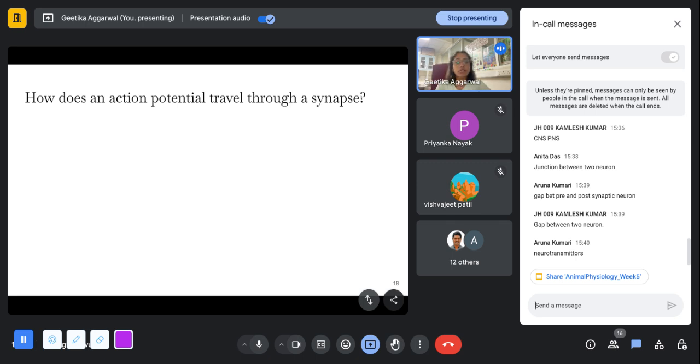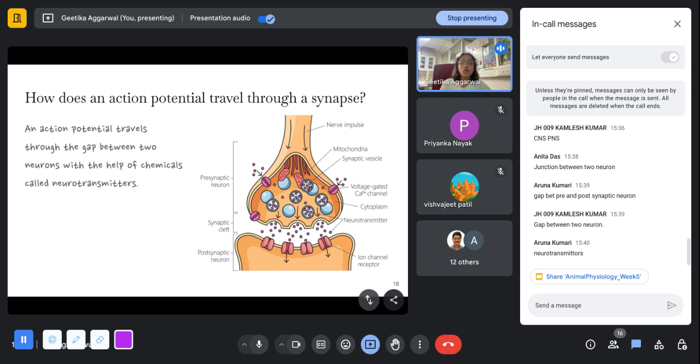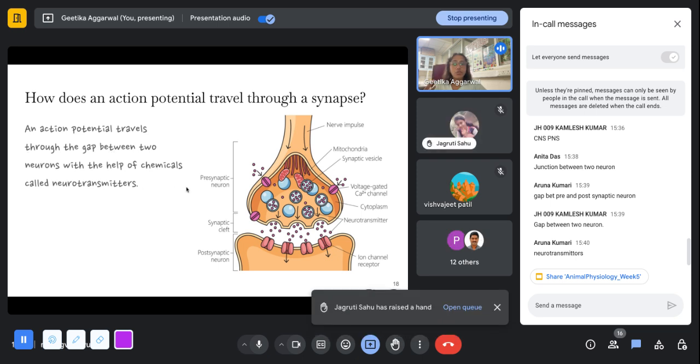So basically, what happens at the synapse is that chemistry comes into play. There are these certain molecules which you can see here in pink color, which are the neurotransmitters. The presynaptic cell has vesicles filled with neurotransmitters which come and attach to the cell membrane, and they release these neurotransmitters into the synaptic cleft, which leads to the transmission of the signal to the next cell. So the action potential travels through the gap between two neurons with the help of chemicals called neurotransmitters.